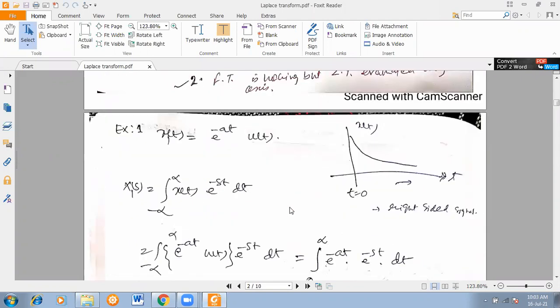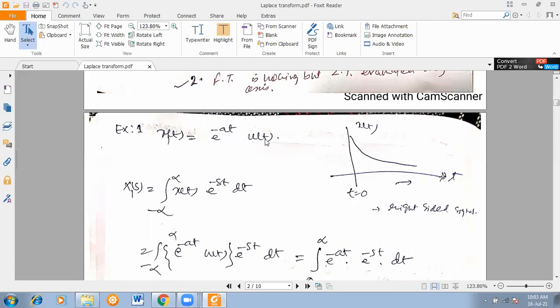Now we have to take one example for better understanding. Let us take one example: x1(t) is equal to e to the power minus at u(t). You can write x(t) is equal to e to the power minus at u(t), but I am writing x1(t) here because later we'll move to some special type of problem. So x1(t) is equal to e to the power minus at into u(t).